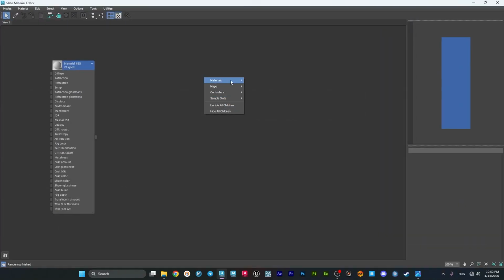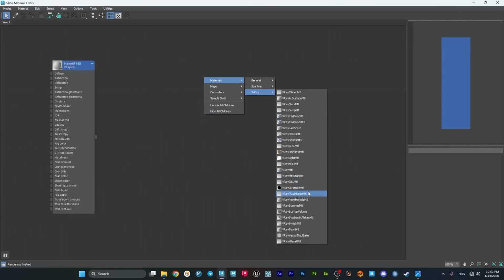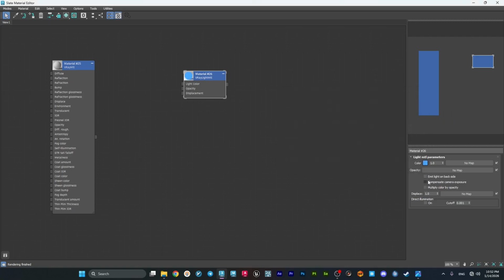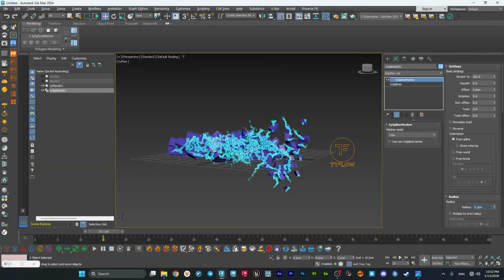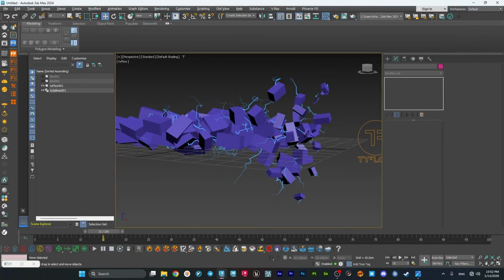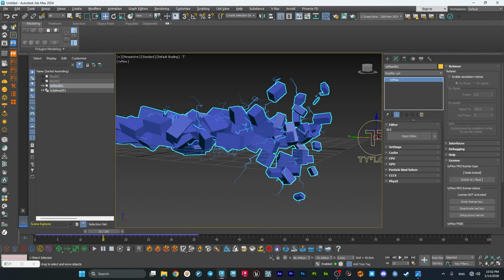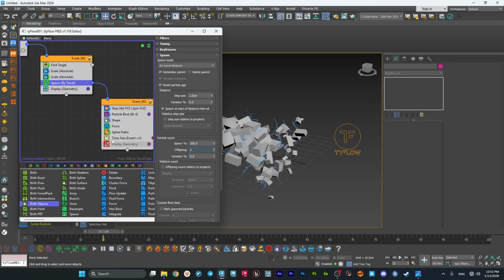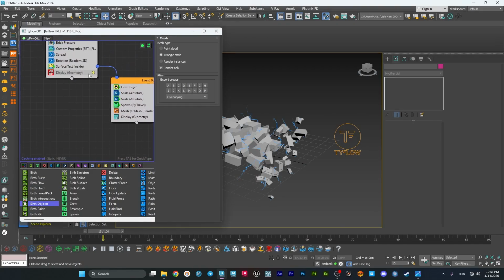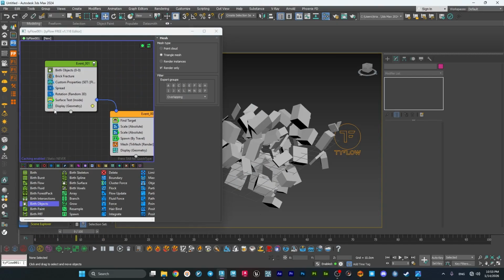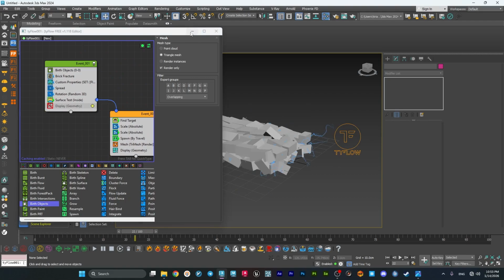Let me just open this up. V-ray light MTL, where is it? And change it to something like blue and compensate it. And I forgot to assign this to our tie spline mesh. And for the Tyflow itself, I will add a really simple V-ray material, and I forgot to add a mesh operator here and also here. We don't need this first event because these are not what we are looking for, so I'm just leaving it like this.